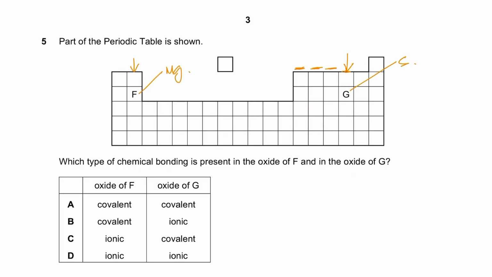So what is he saying? The examiner is saying which type of chemical bonding is present in the oxide of F and in the oxide of G. Magnesium forms magnesium oxide, which is obviously an ionic compound because magnesium is a metal, oxygen is a non-metal. Magnesium loses 2 electrons, oxygen gains those 2 electrons, forming oppositely charged ions held together by strong electrostatic force of attraction. So it's an ionic compound.